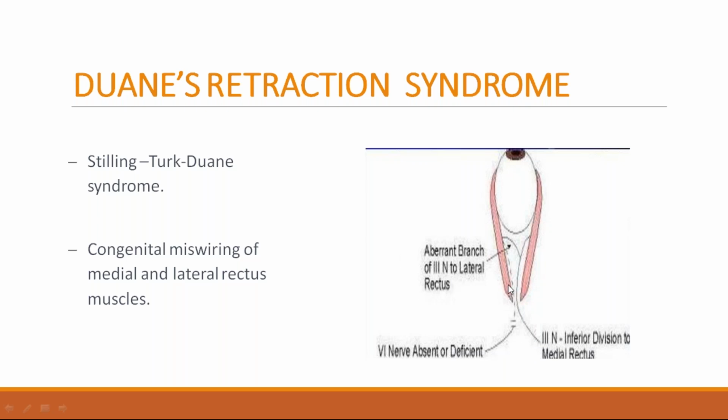Usually, the lateral rectus is supplied by the sixth nerve. Because of the congenital absence or deficiency of the sixth nerve, the lateral rectus is supplied by the aberrant branch of the third nerve. Along with the medial rectus, it also supplies the lateral rectus. That is congenital miswiring of the medial and lateral rectus muscles, which is Duane's retraction syndrome.